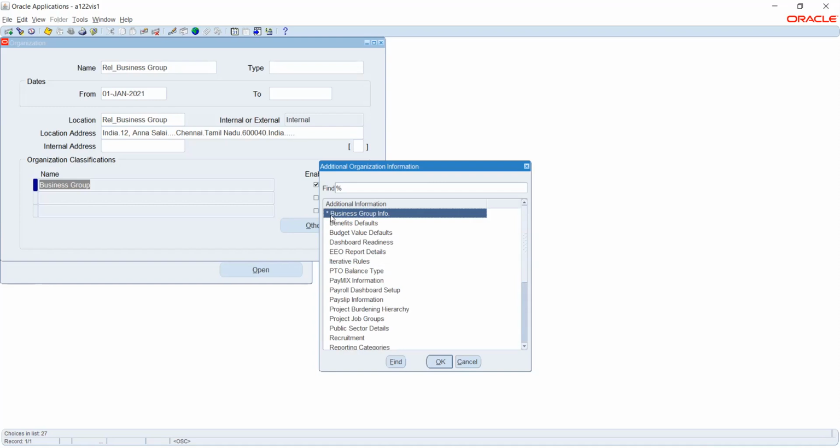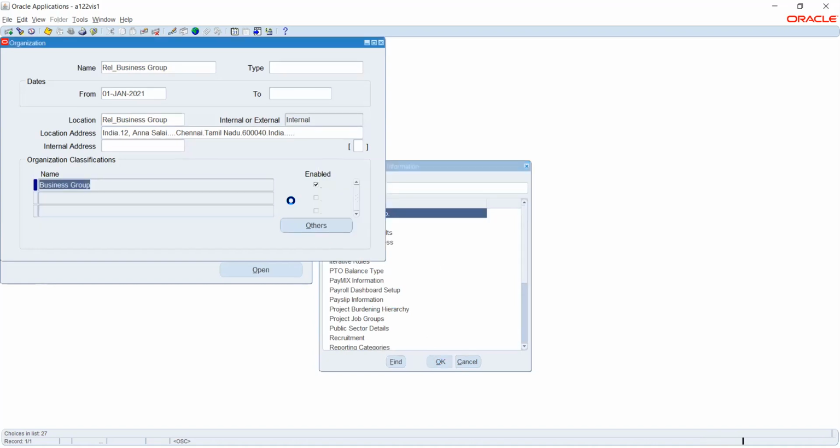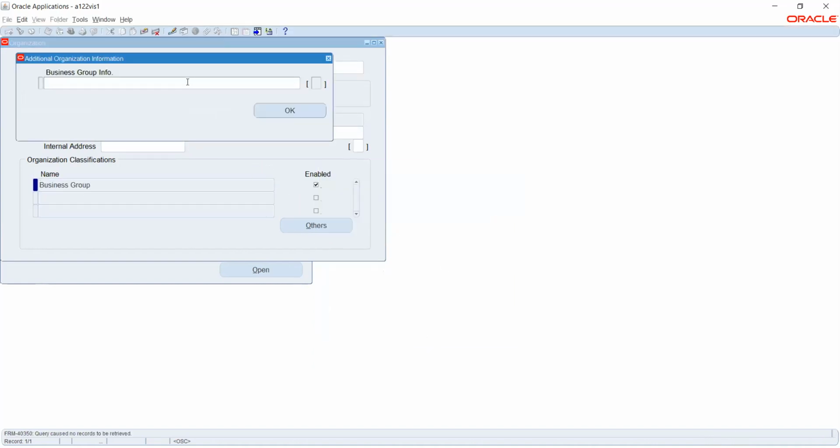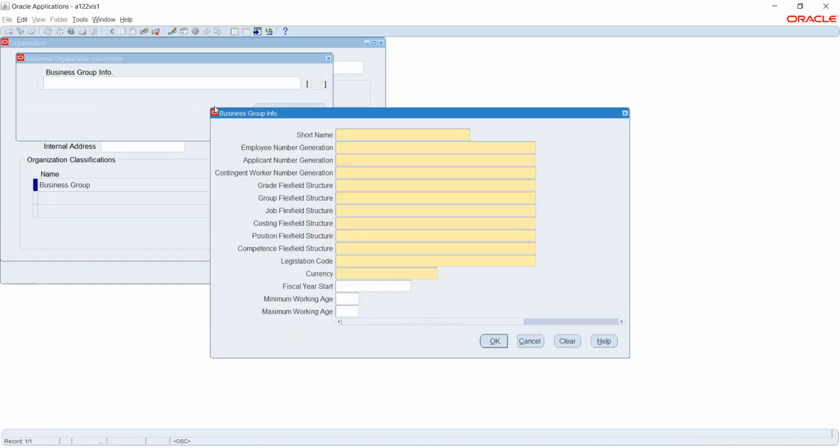What you are seeing with an asterisk is the mandatory option. I'll just click business group info, wherein we have to tell the system how to create or generate the employee number and the short code, everything.